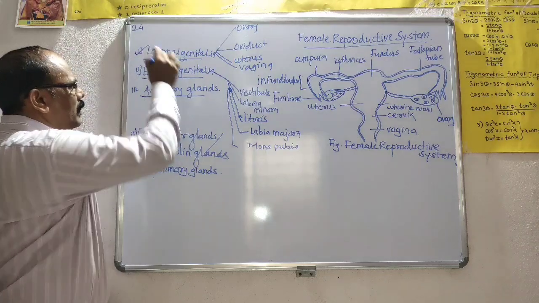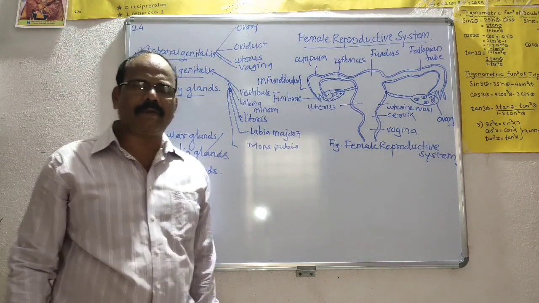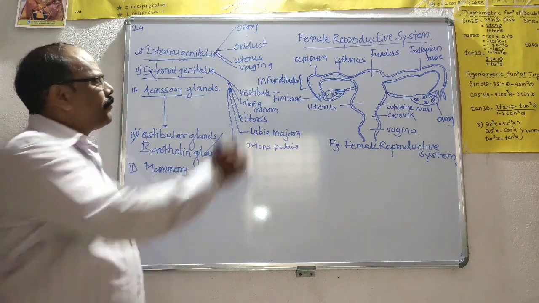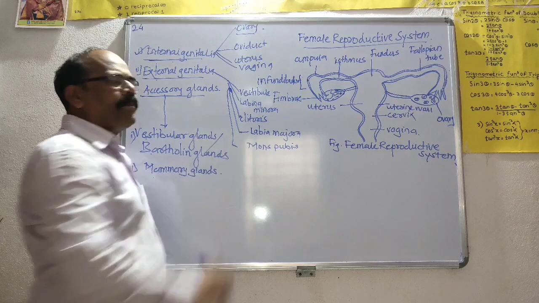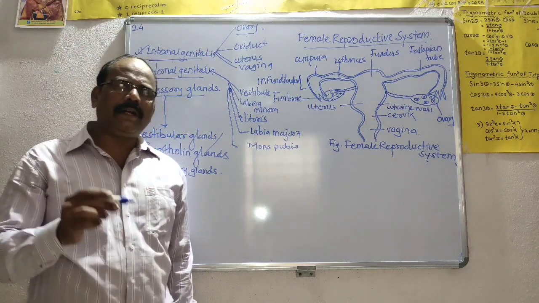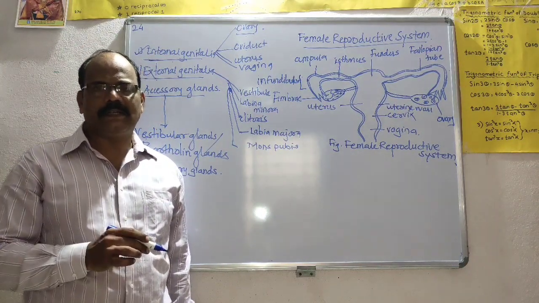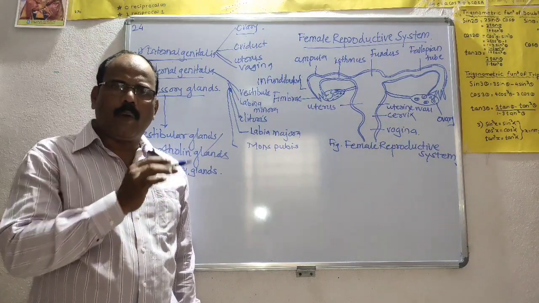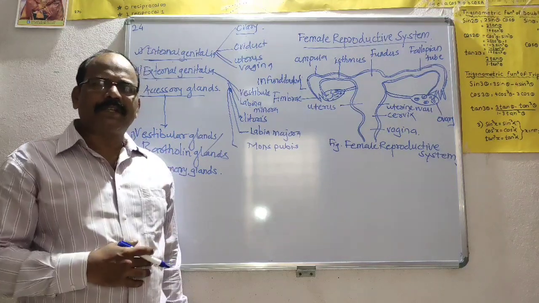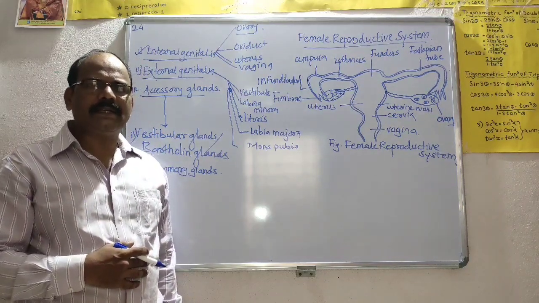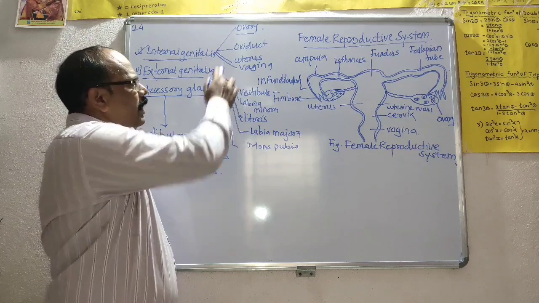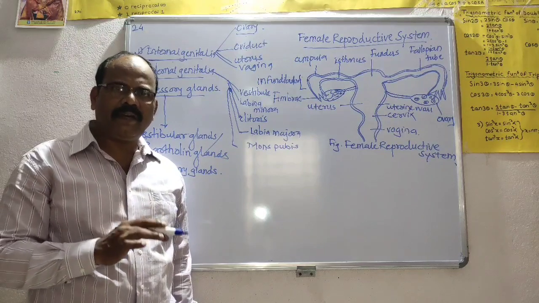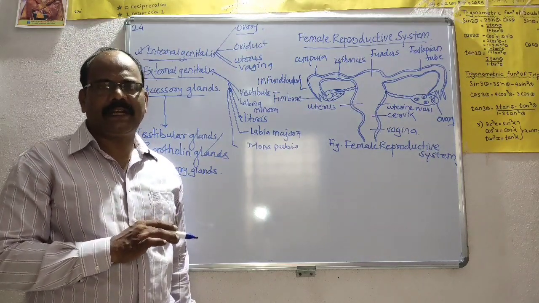First we see the internal genitalia. Internal genitalia means the genital organs which are present internally. First we see the ovary. A pair of ovaries are regarded as the primary sex organs. Each ovary is a solid, oval, almond-shaped structure. Each ovary measures about 3 cm in length, 1.5 cm in width and 1 cm in thickness.